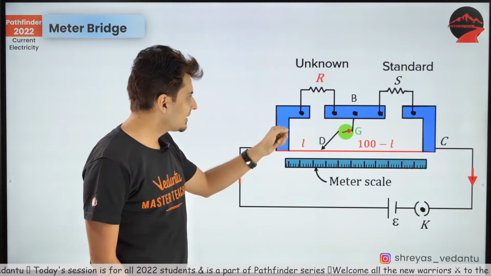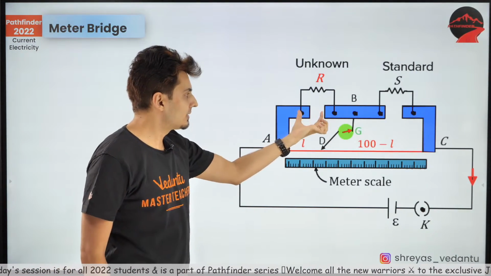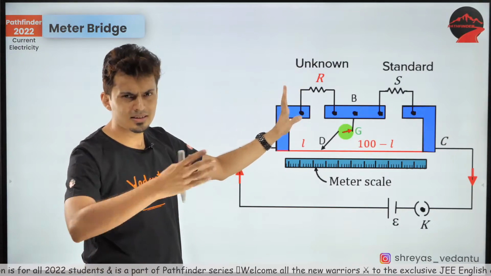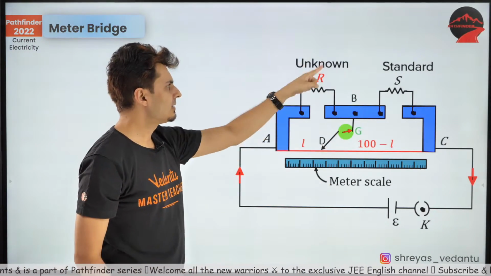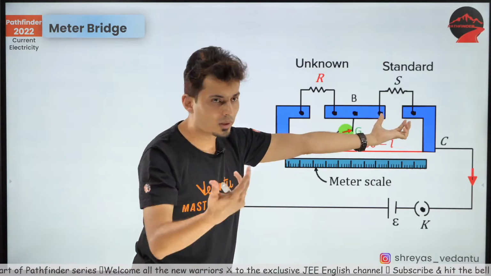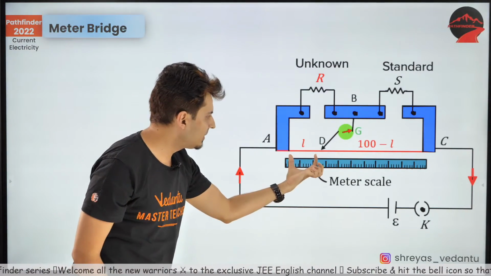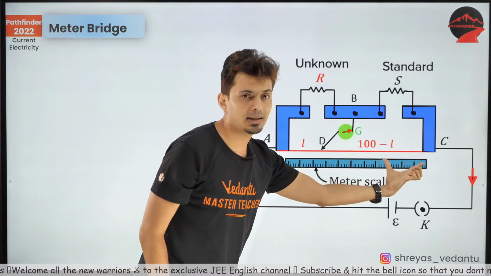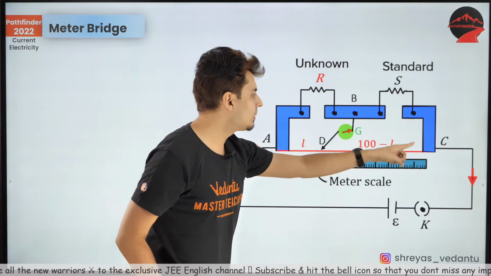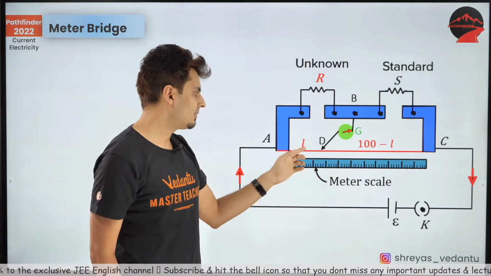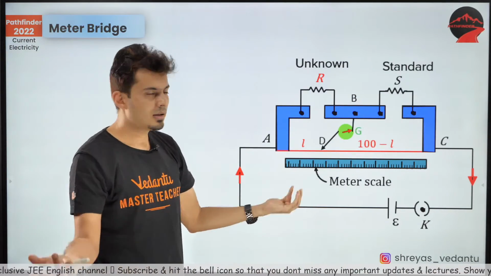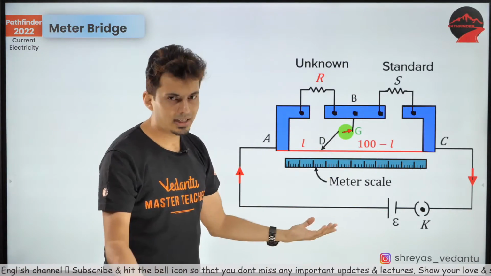So here is how it looks. This is the unknown, this is a known resistance, or the other way around, depends. You can put it here or you can put it there, it doesn't matter. In this case, this is the unknown, this is the known resistance, and there is some length over here and some other length over here. Obviously the remaining length will be 100 minus L if 100 is in centimeters. If it is in meters, then it will be 1 minus L. So it depends whether it is in centimeters or in meters.